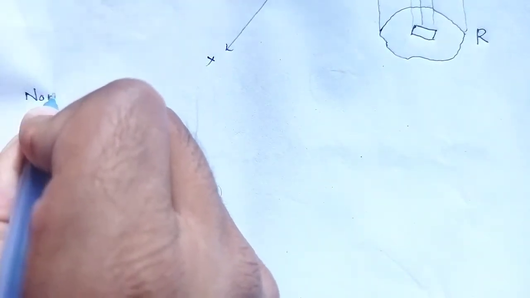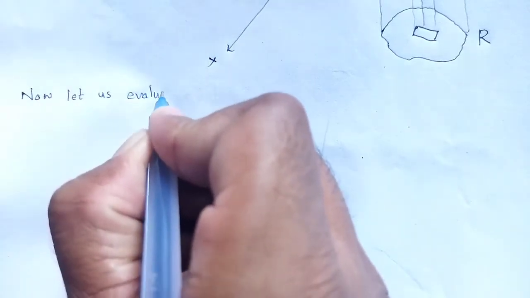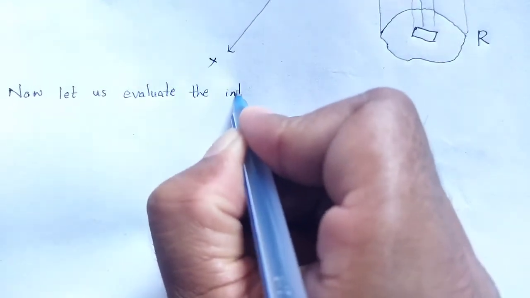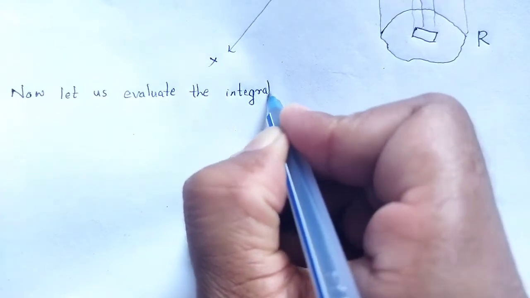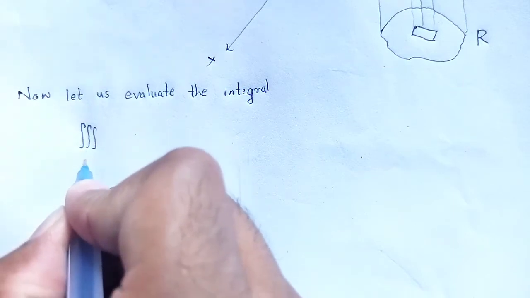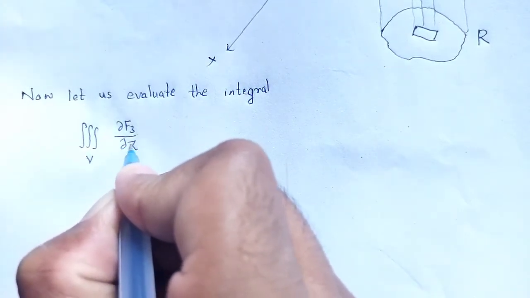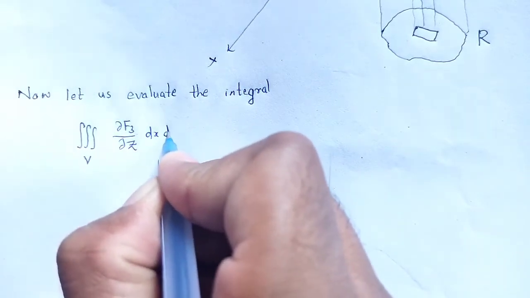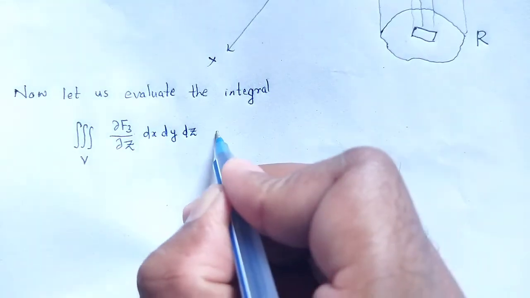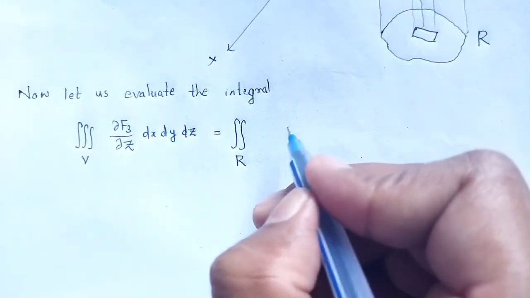Now let us evaluate the integration, that is the volume integral of del f3 by del z dx dy dz, on that of xy plane, that is the region R.